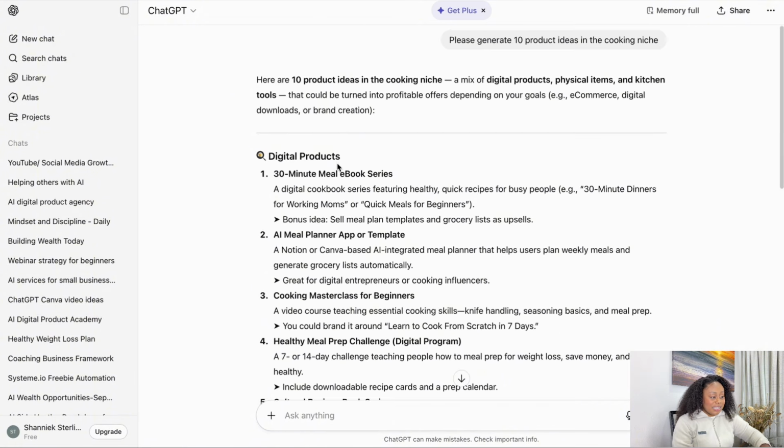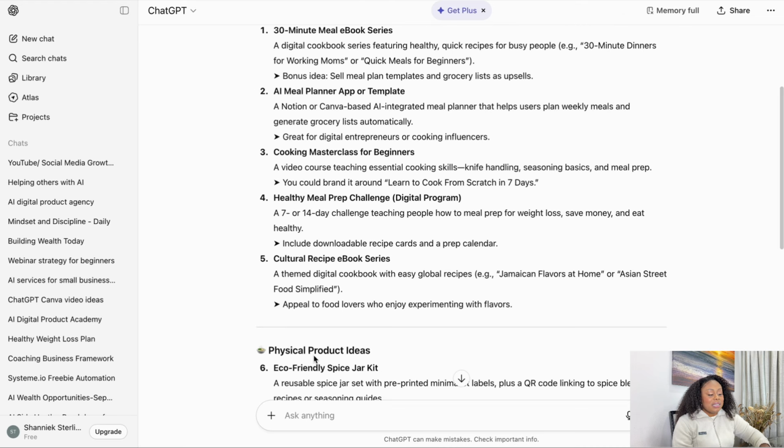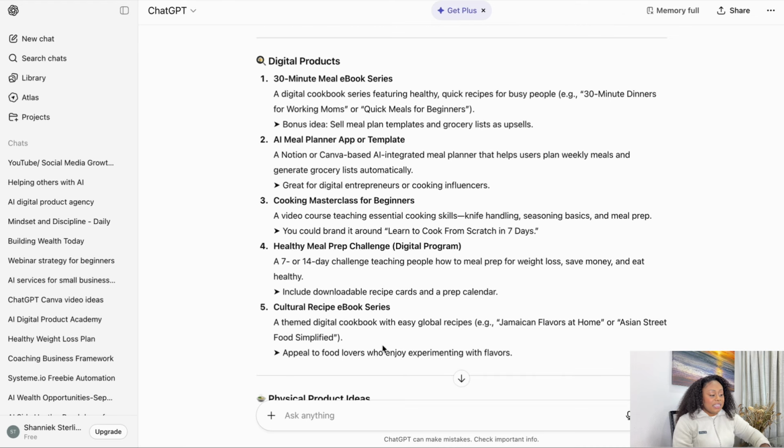As you can see, ChatGPT literally gives you ideas which you can choose from any of these and start creating in Canva. So let's go to the next step. Step 2, you're gonna pick one of these topic ideas that ChatGPT gave us, and then we're gonna now ask ChatGPT to write the content. In this example, we're gonna use an ebook.